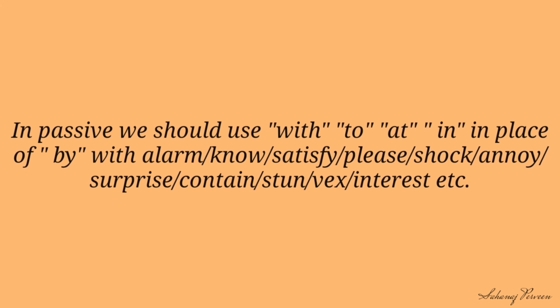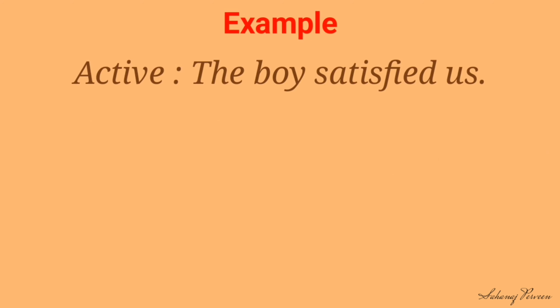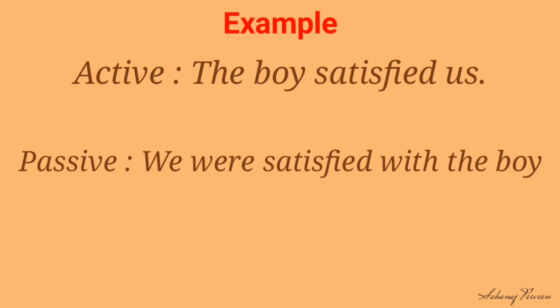Dear students, in passive voice we should use with, to, at, in etc. in place of by, with verbs like alarm, know, satisfy, please, shock, annoy, surprise, contain, stun, bore, interest, etc. Look at the example. Our active is the boy satisfied us. Now our passive is we were satisfied with the boy. Here we use the preposition with in place of by.